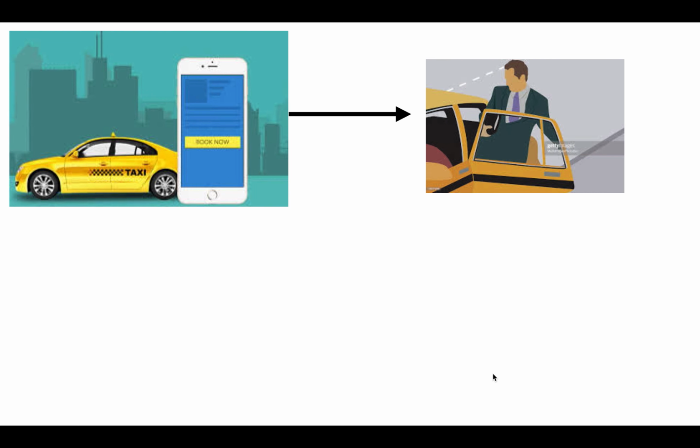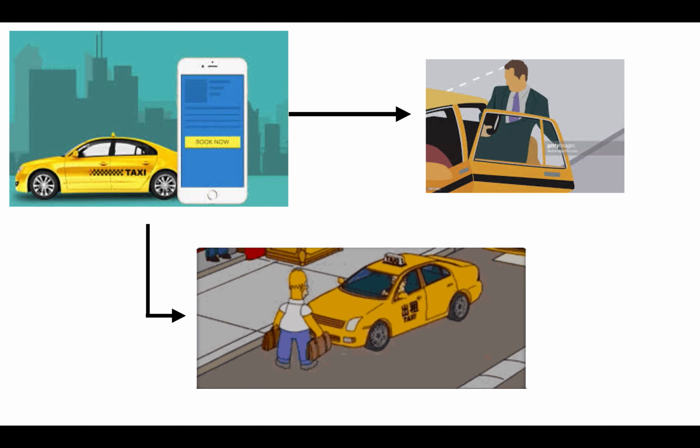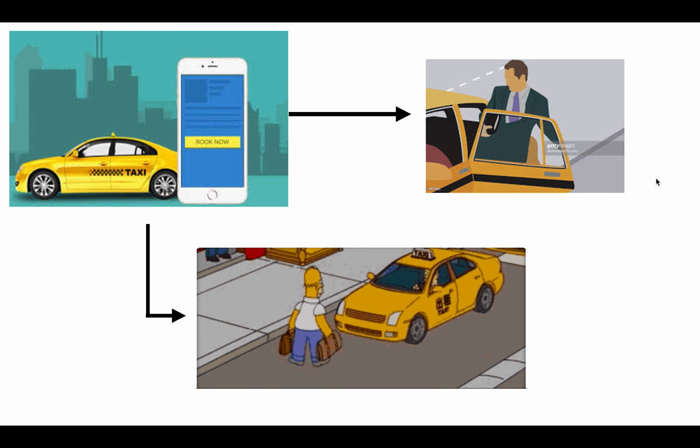Let's say we are booking a taxi using a mobile app. The driver may either accept our request or decline our request. When we are requesting to book a taxi, our promise is in a pending state. If the driver accepts our request, then the promise is resolved. If he declines the request, then the promise is rejected. This is how a promise basically works. If success, it will be resolved. If declined or failure, it will be rejected.